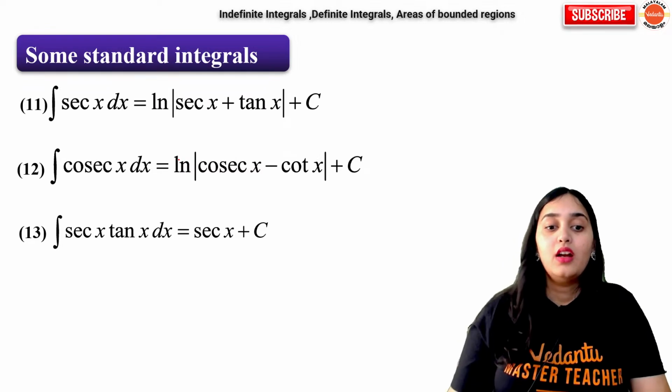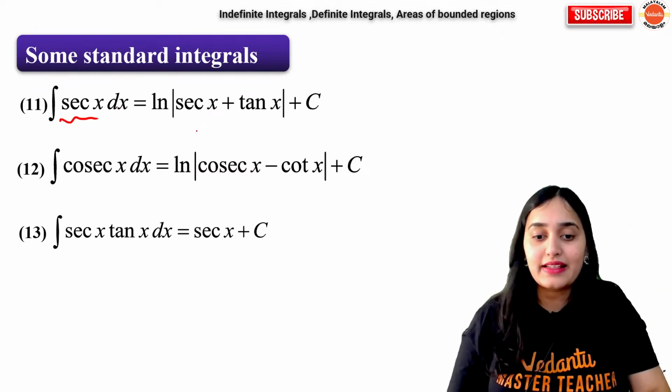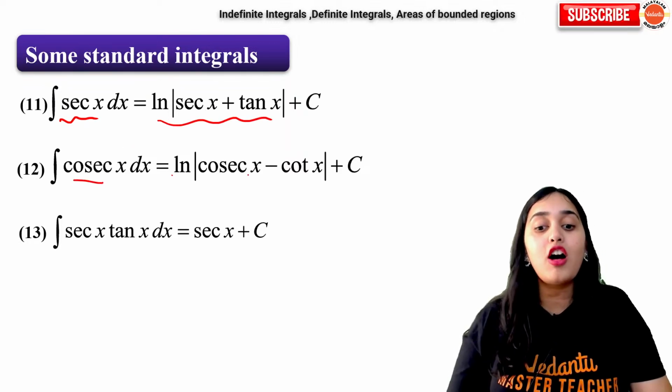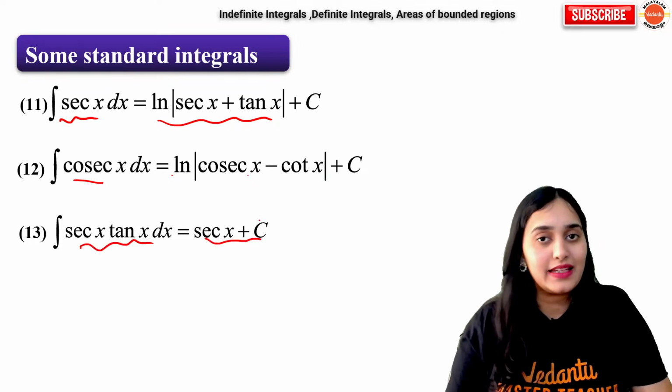Okay. Next, secant x. Now, secant square is tan x, but secant x is log of secant plus tan x. Cosec x is log of cosec minus cot x. Sec x tan x is sec x plus c. Okay.